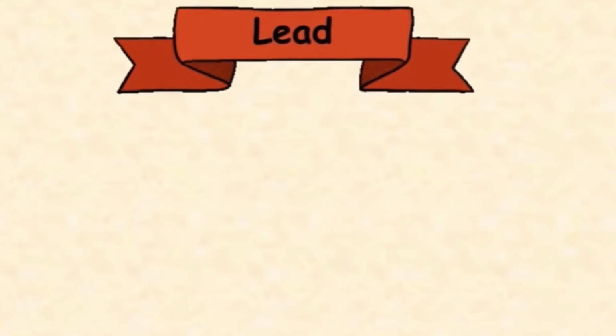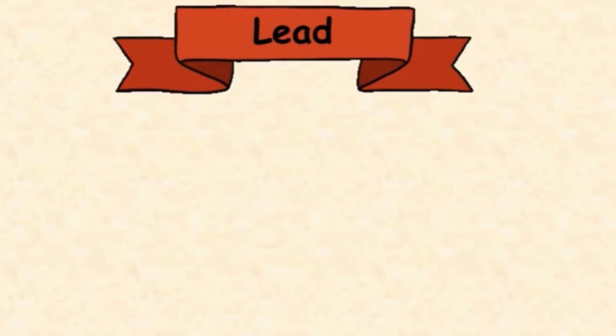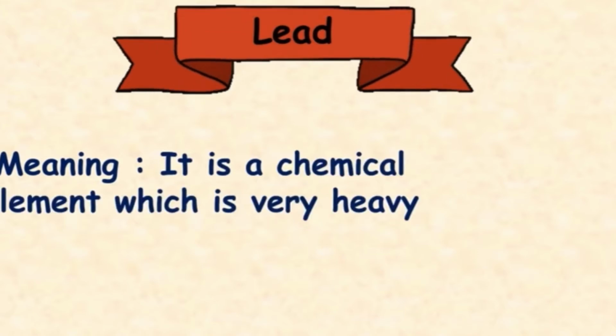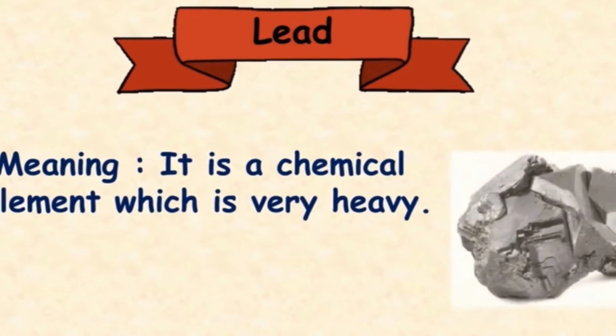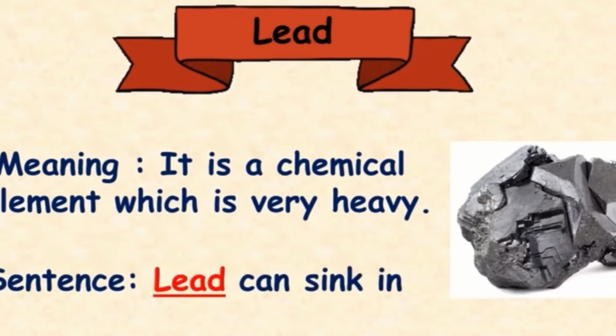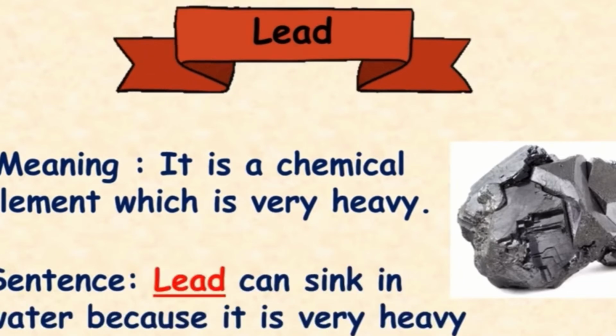The second word is lead. We can also pronounce it differently, but here the word which we use in the poem is lead, and the meaning of lead is, it is a chemical element which is very heavy. The sentence can be, lead can sink in water because it is very heavy.